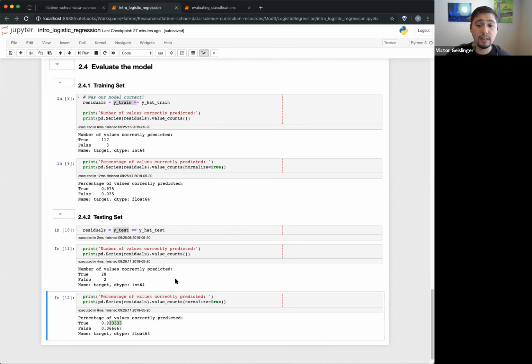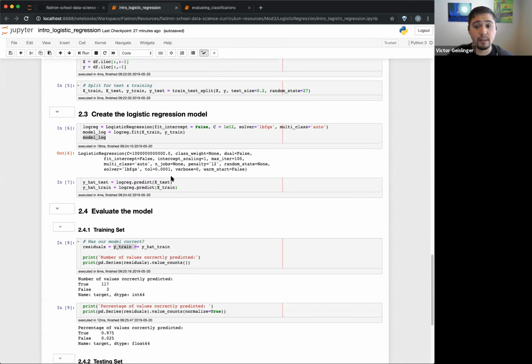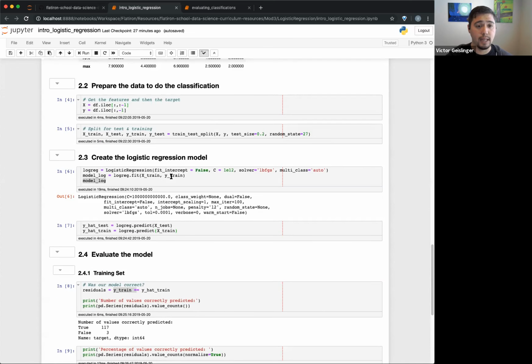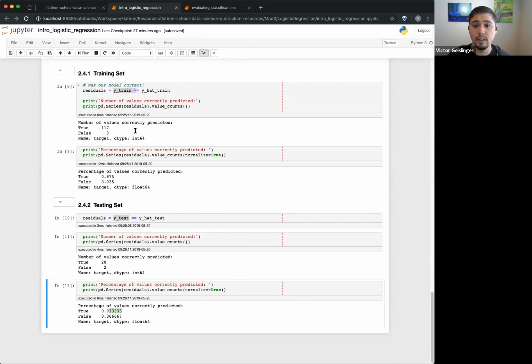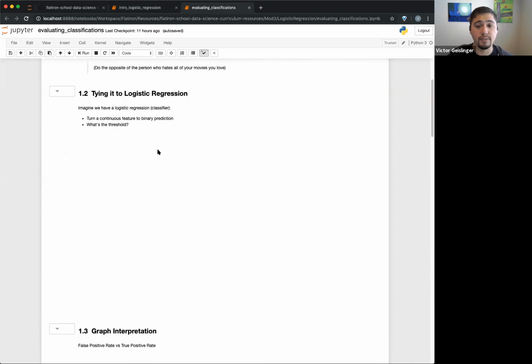But before we continue on to evaluation, do you guys have any questions about how this was implemented, what's going on, how we're classifying? Cool. Thumbs up then. All right, so I'll move on to the next part, which is more about evaluating classifications.